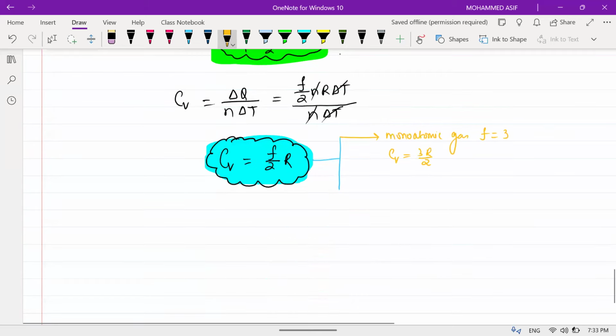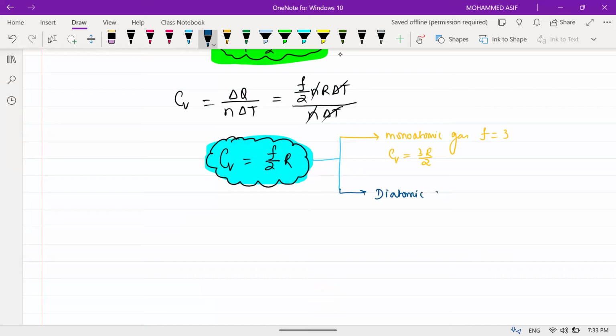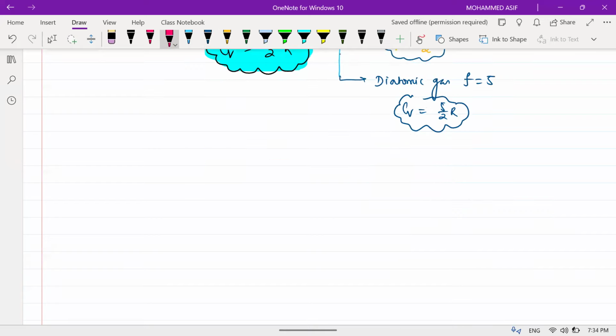Now tell me for diatomic gas. 5/2 R. Very good. For diatomic gas, the f value will be equal to 5. So Cv will be equal to 5/2 R. Any doubt in this formula? So these are the formulas which should be remembered at your fingertips. Clear? Next process.